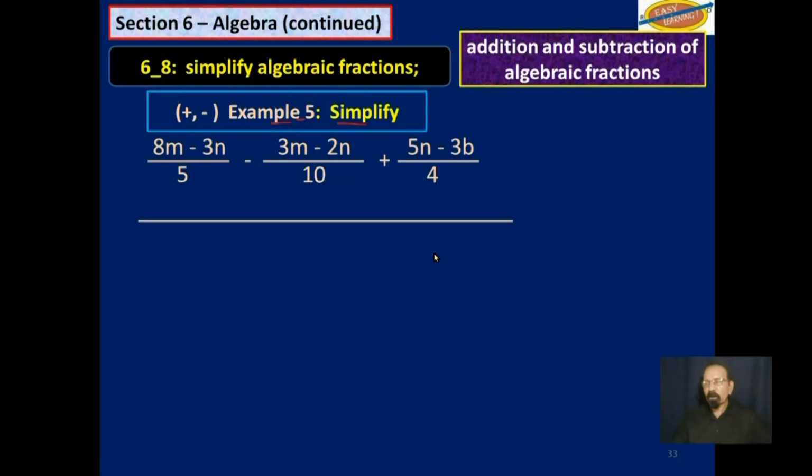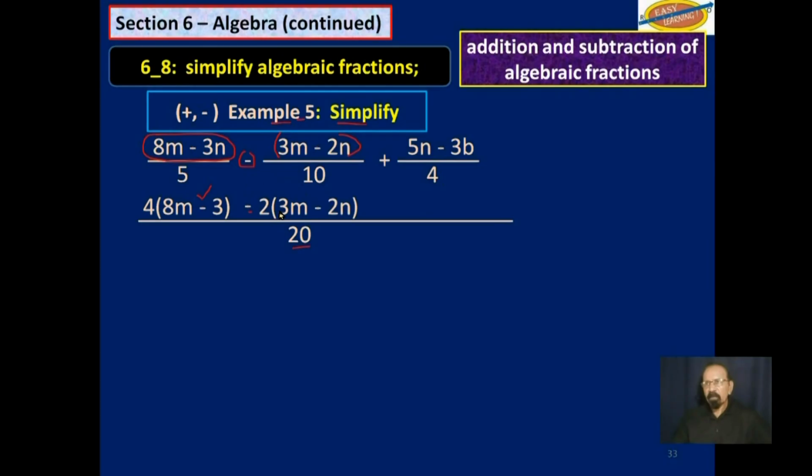Find the LCM for the denominators. 5, 10, and 4, which will give us 20. 5 into 20 would be 4, and then you take that 4 and multiply everything on the top there. So you get this. This minus here is this one down here. 10 into 20 is 2. Then take that 2 and multiply everything up there.